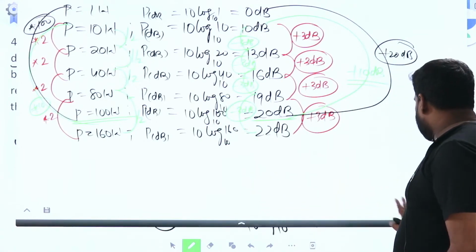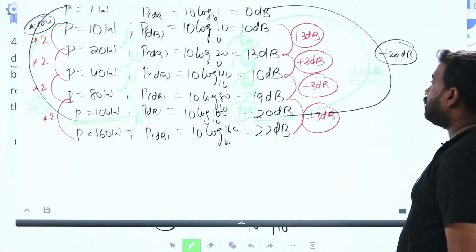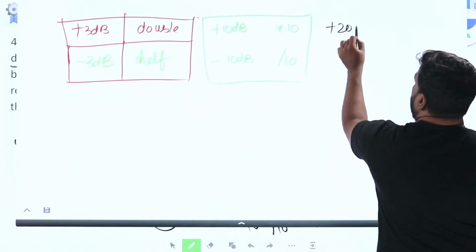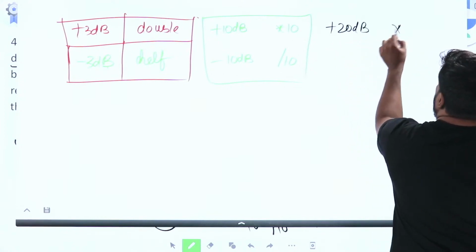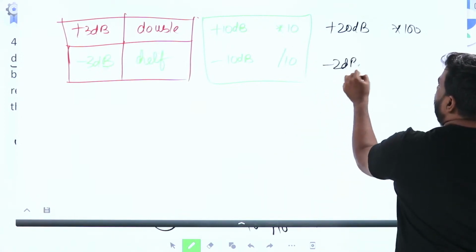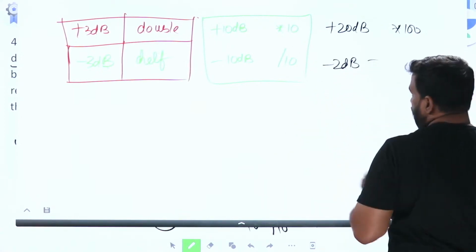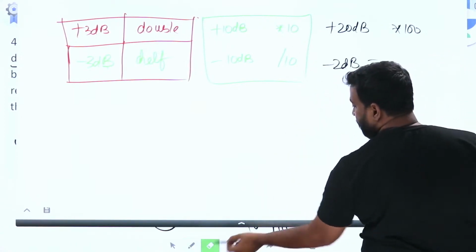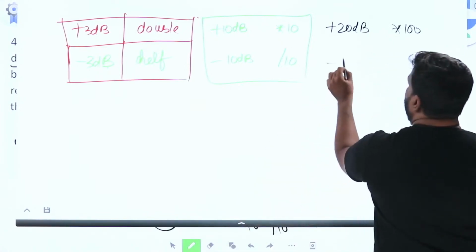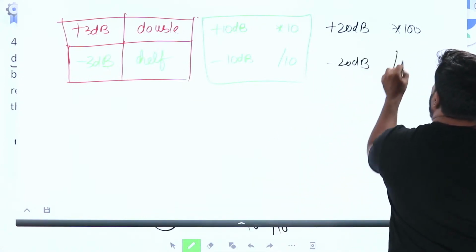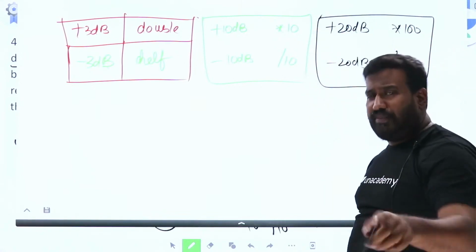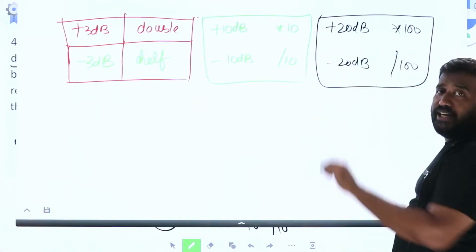The conclusion is for plus 20 dB, the power multiplies by 100. Similarly, minus 20 dB, you subtract 20 dB, the power will divide by 100. Got it? Similarly, this process will continue.